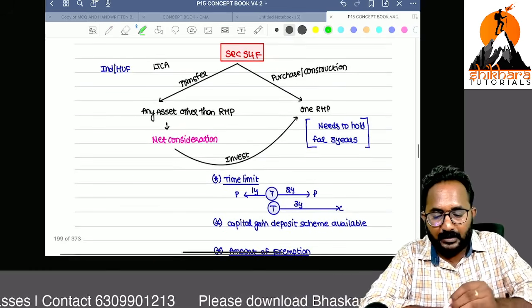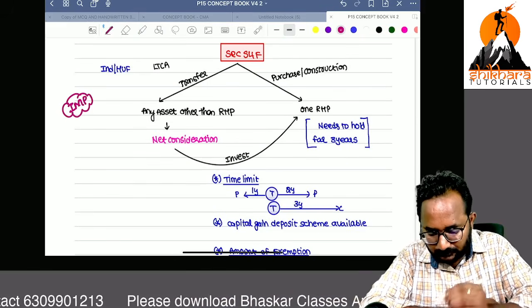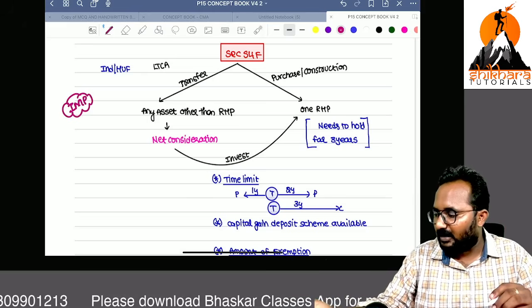So now 54F is also important. Now we can discuss 54F. Shall we start the 54F concept?